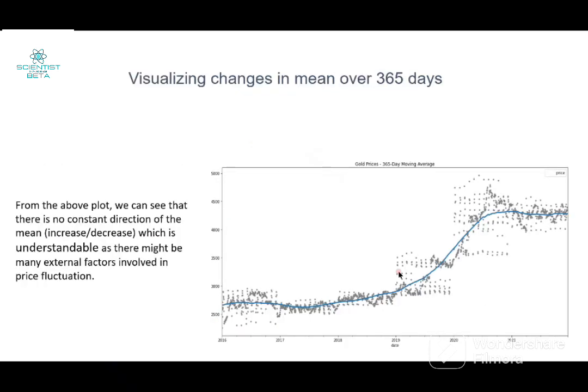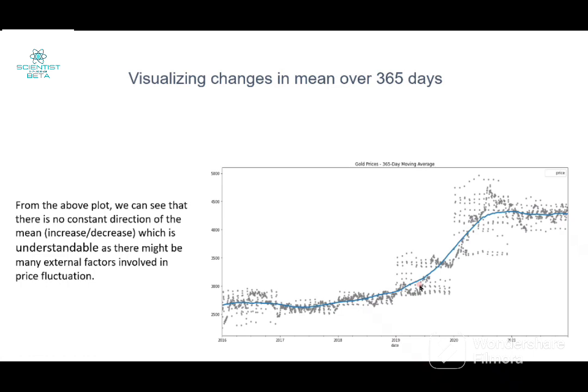This is the visualization of the mean of the data. We have taken the mean of the price values and then plotted it. We can see there is a trend in the blue line and the dots showing the prices. So this is the visualization.